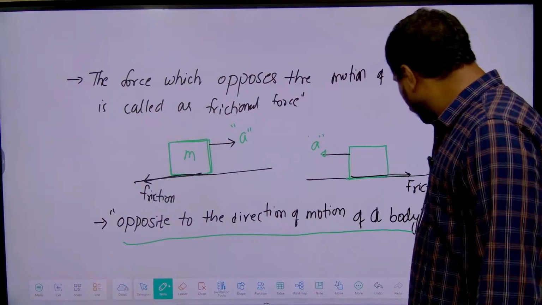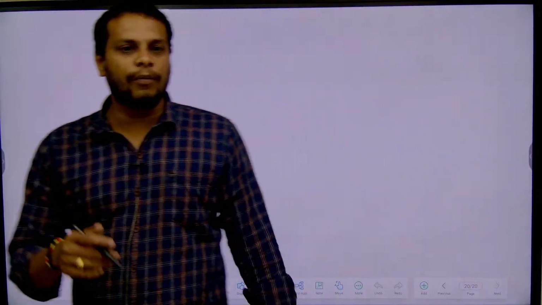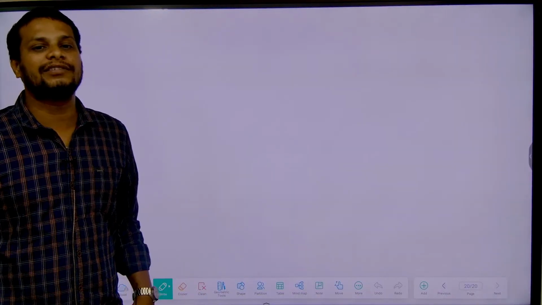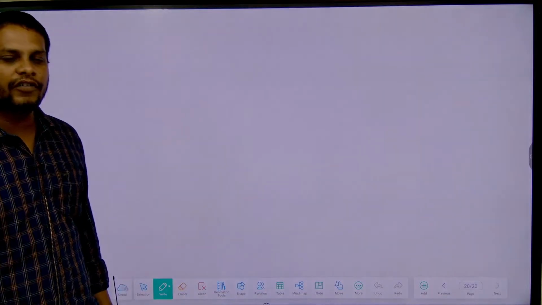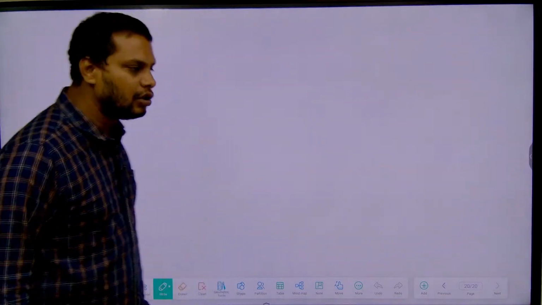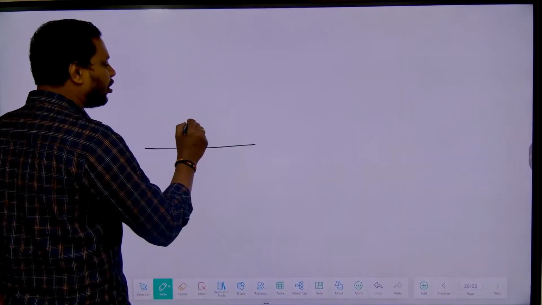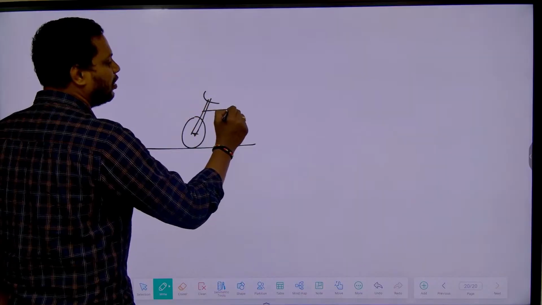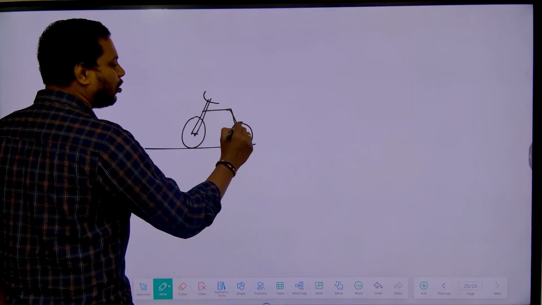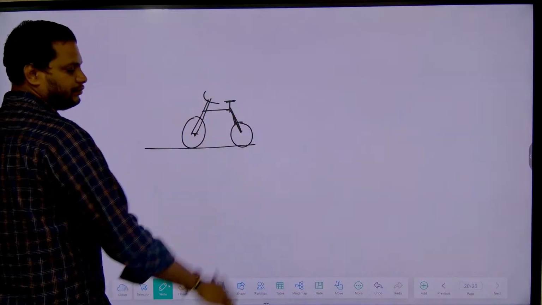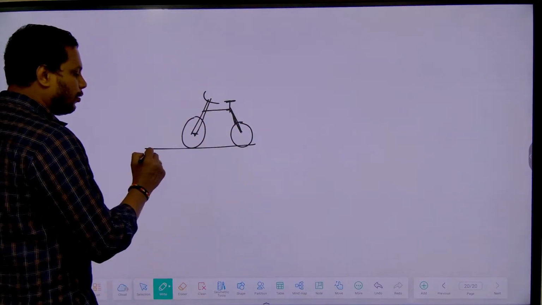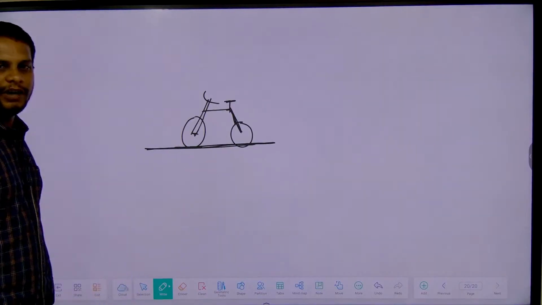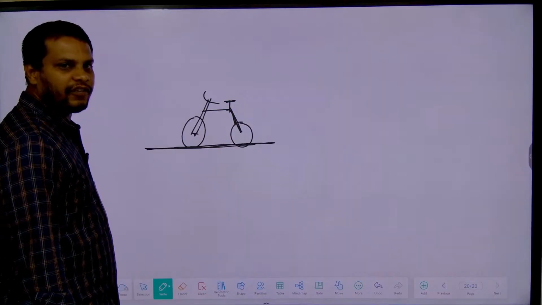But try to remember, friction not only opposes the motion of a body, but because of friction we may get acceleration also. Now suppose you are on a bike or a car, or your bicycle. Now between the road and the tire there exists a friction.